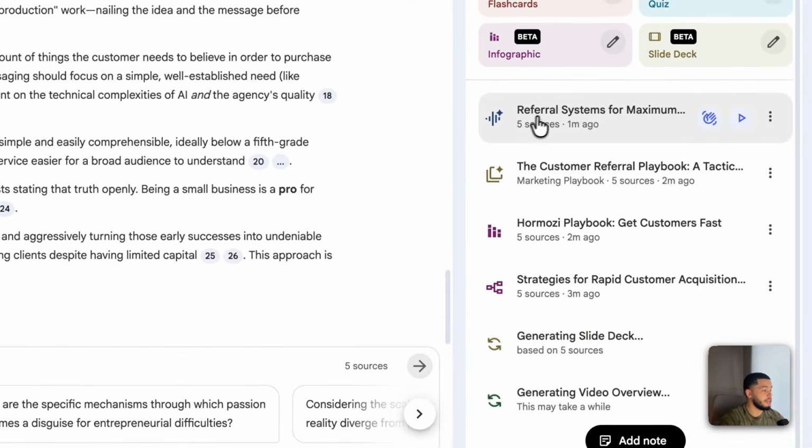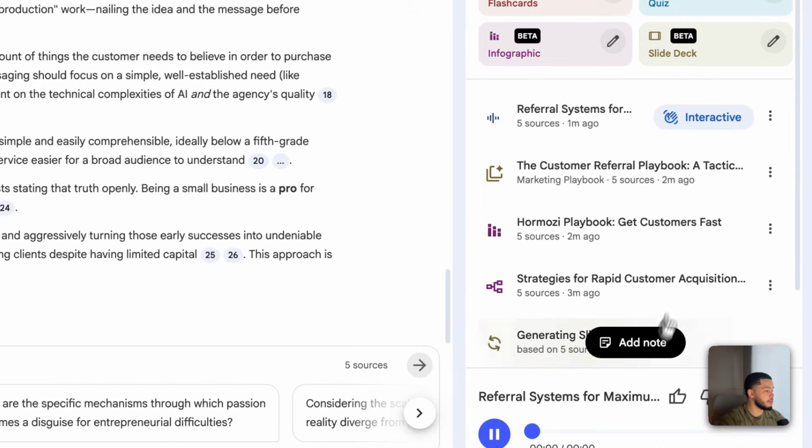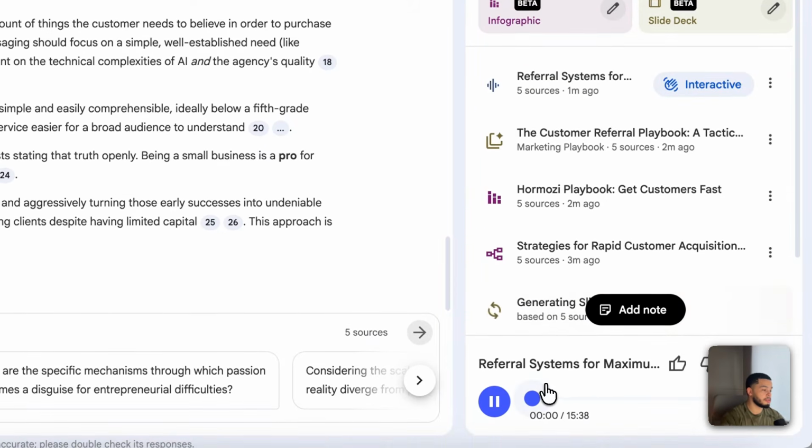So you can see here in the audio that it outputs, we can play this right now, and it basically talks like a podcast.